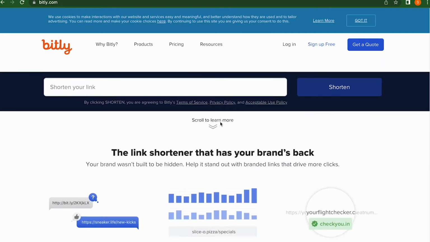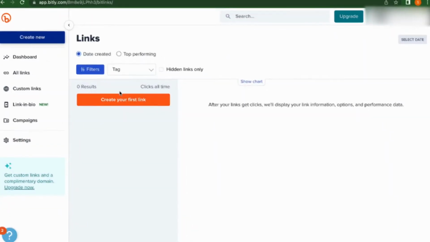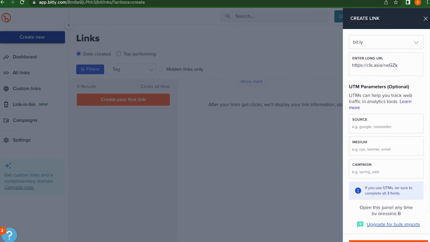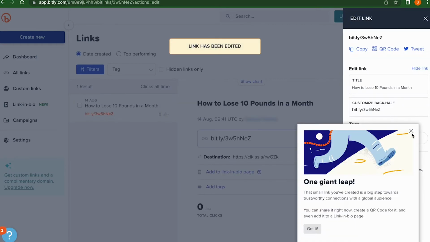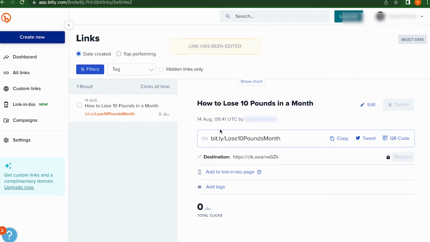The problem with this link is that the link is a little strange. To solve this, let's create an account on bit.ly, which is another platform, but just to shorten links and make them look better. Once we have the account created on bit.ly, we will paste the link here and change this front part to something related to weight loss. For example, lose 10 pounds fast. Now that we have the link ready, it's time to start spreading it. We have different ways to spread it.